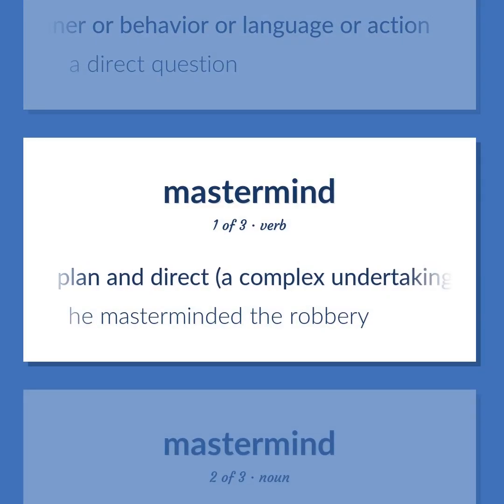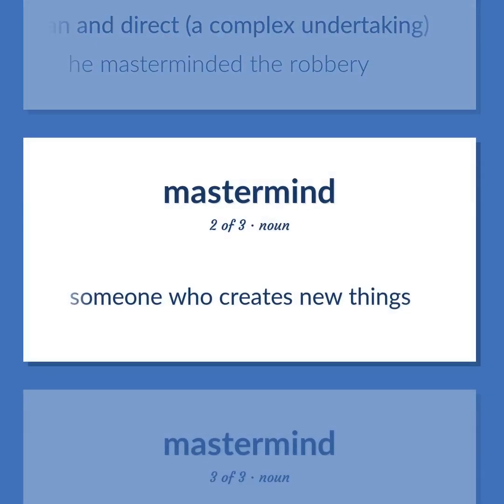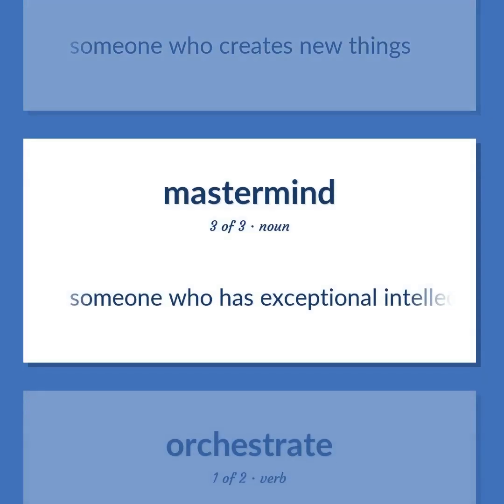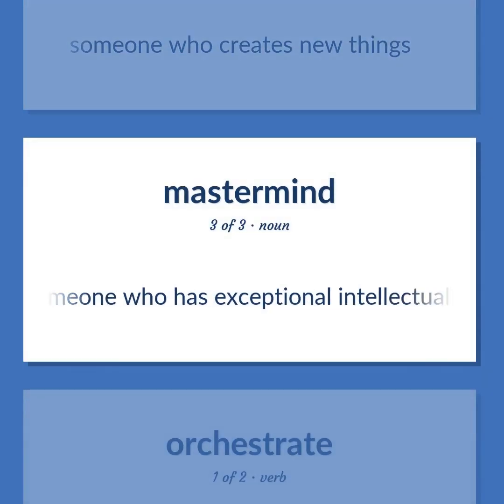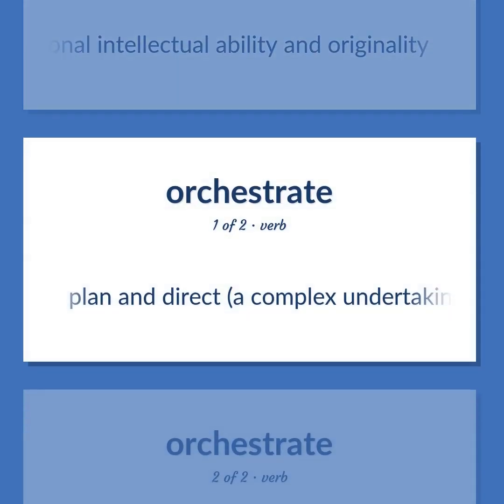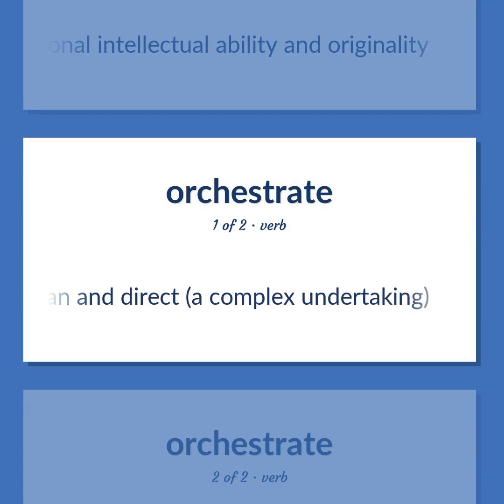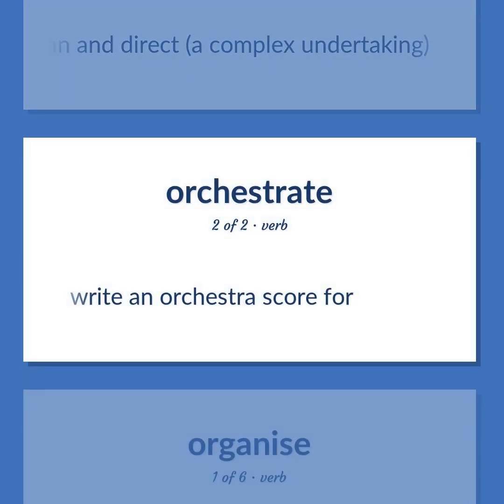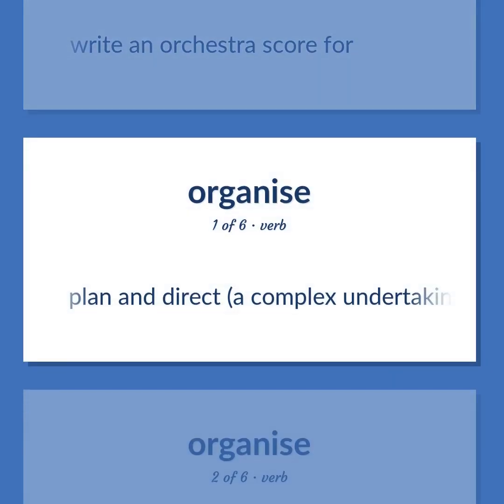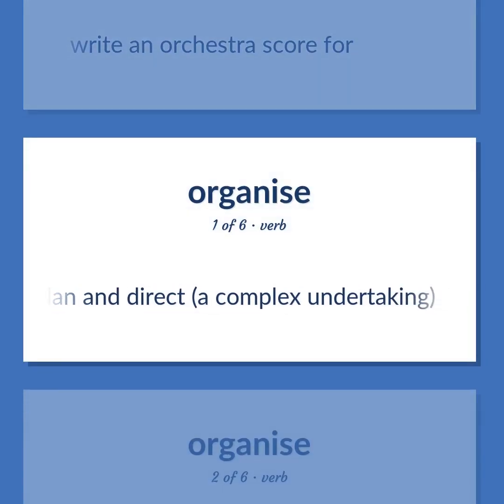Plan and direct, a complex undertaking. He masterminded the robbery. Someone who creates new things. Someone who has exceptional intellectual ability and originality. Plan and direct, a complex undertaking. Write an orchestra score for.